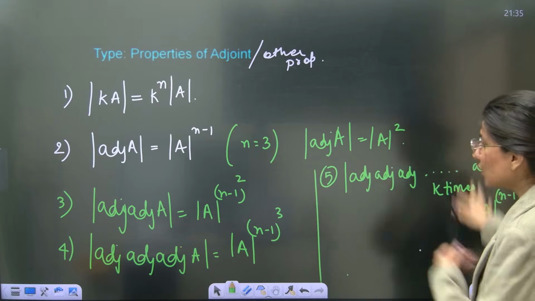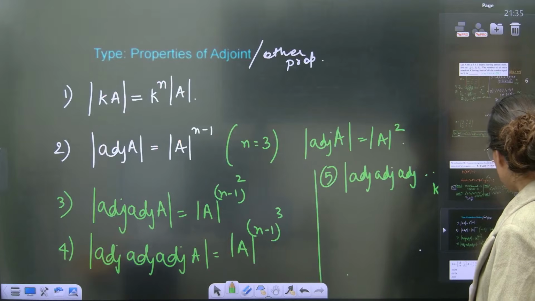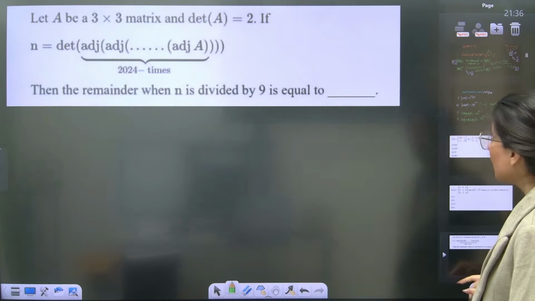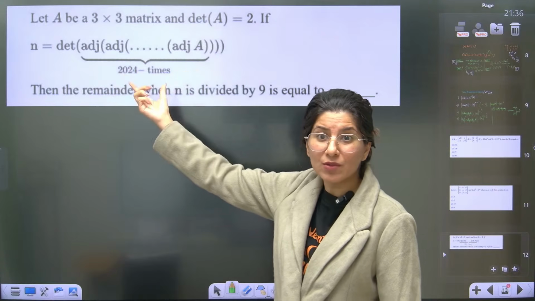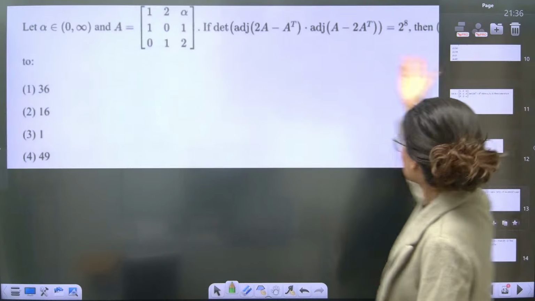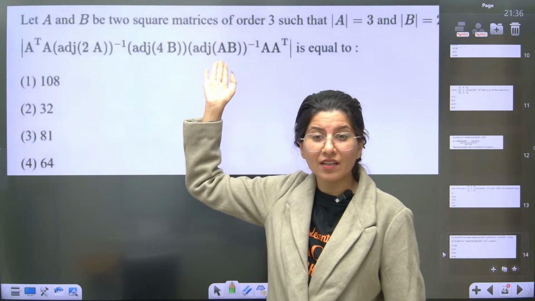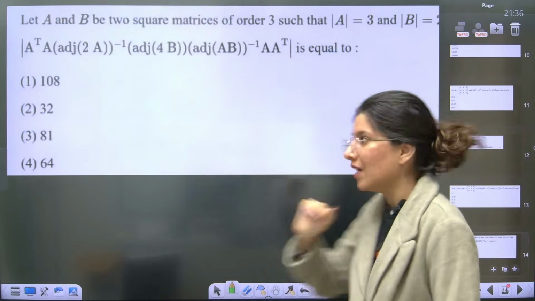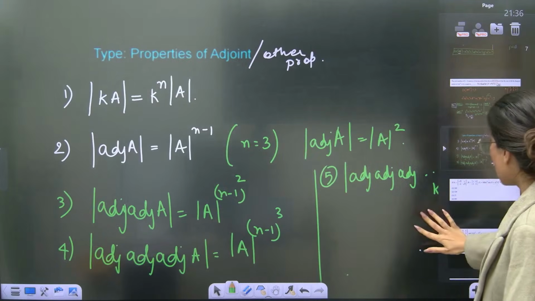Now we are going to apply all these properties. Can you see so many different questions will be there from this property? Very basic type of question is there, then non-basic also. This is a JEE Main 2024 PYQ. Adjoint, how many times? 24 times. Then we are having adjoint of something, then again the same thing. Can you see? This is looking very, very scary. Adjoint is already there, inverse is already there, so many things. But don't worry, I'm going to tell you all the properties. Okay, let's do it.